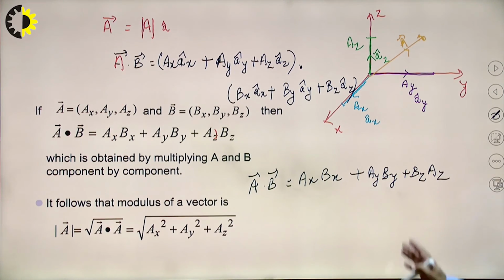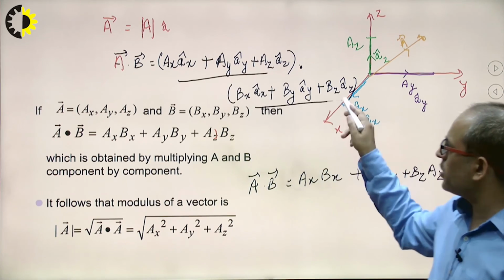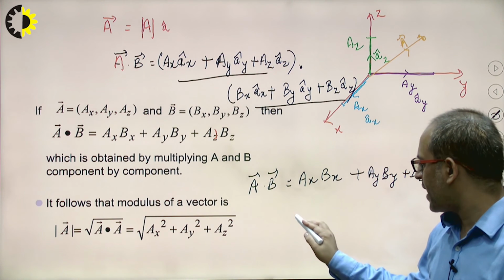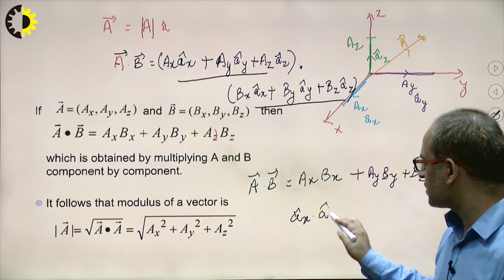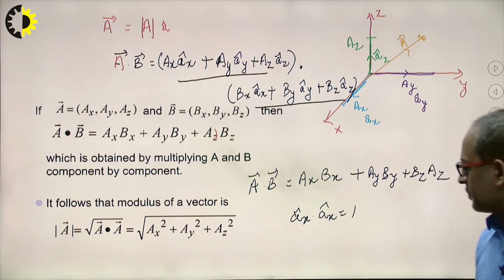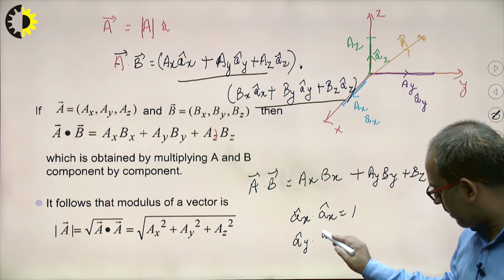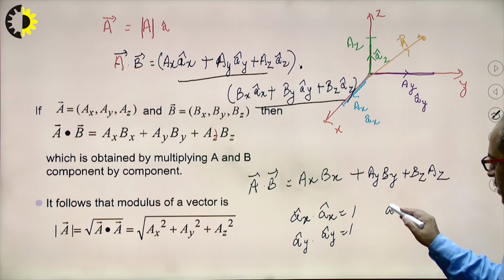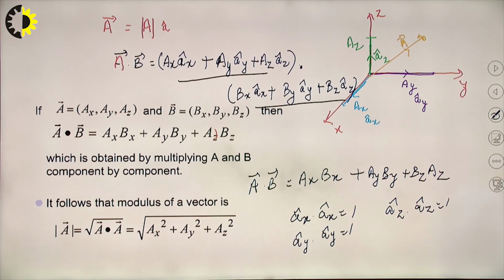Now you will see here, on multiplying this quantity with this quantity, this will come only when a cap x dot a cap x is equal to 1, a cap y dot a cap y is equal to 1, and a cap z dot a cap z is equal to 1.